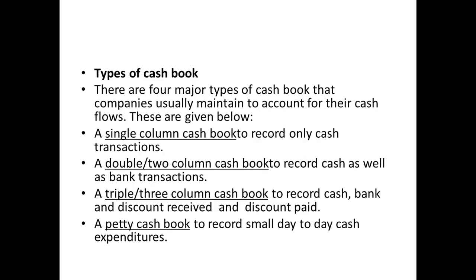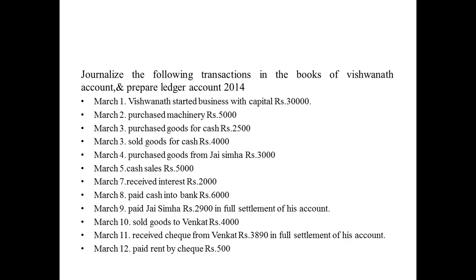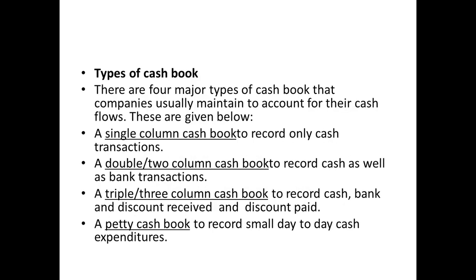So there are different types of cash book. There are four major types of cash book that companies usually maintain to account for the cash flows. A single column cash book. A single column cash book has one amount column for each side.